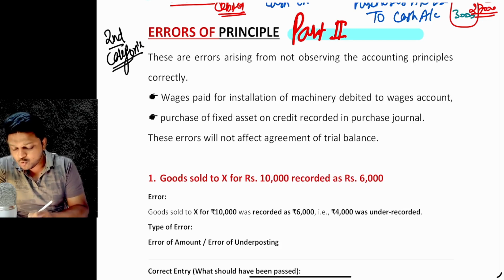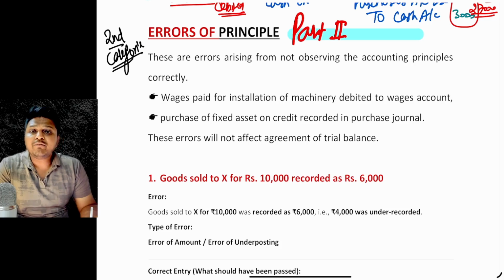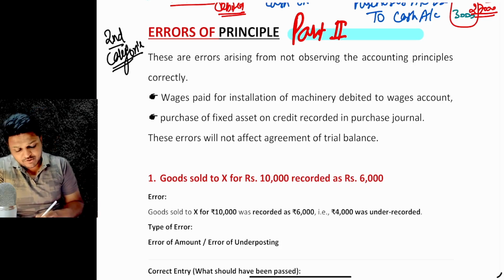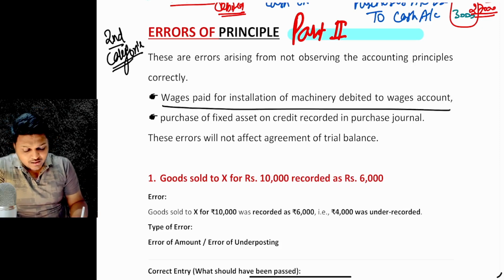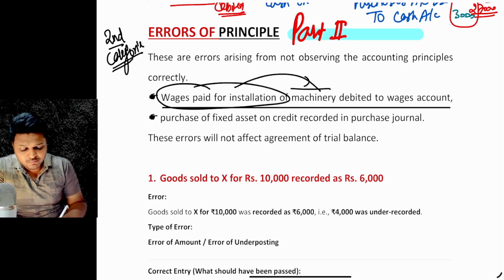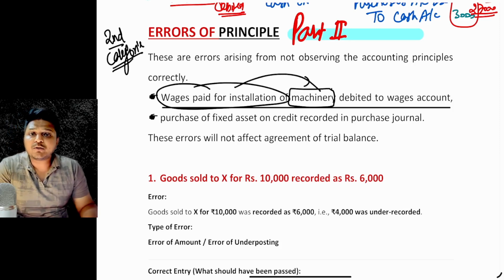Principle is basically related to the rules and regulations. So when you are not aware of the rules and regulations and you make basic errors, that is said to be an error of principle. Like wages paid for installation of machinery debited to the wages account. Now, we know the principle that when wages are paid for installation particularly related to the machinery, those must be included in the cost of the machinery itself, right? And should not be individually entered into the wages account, right? So that is a principal error.